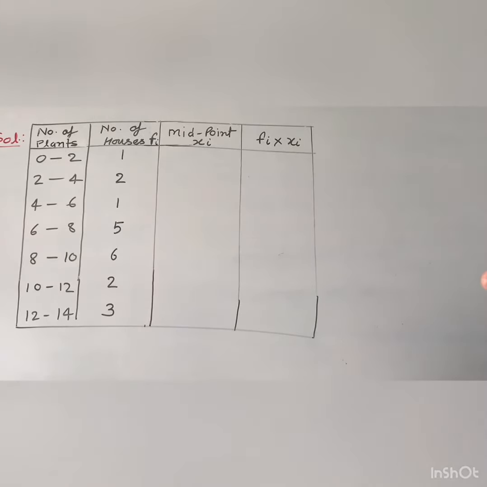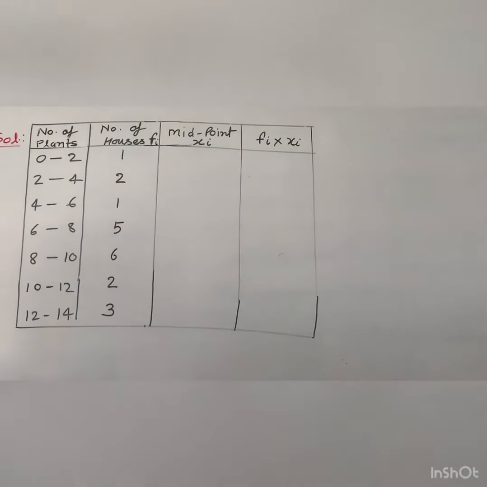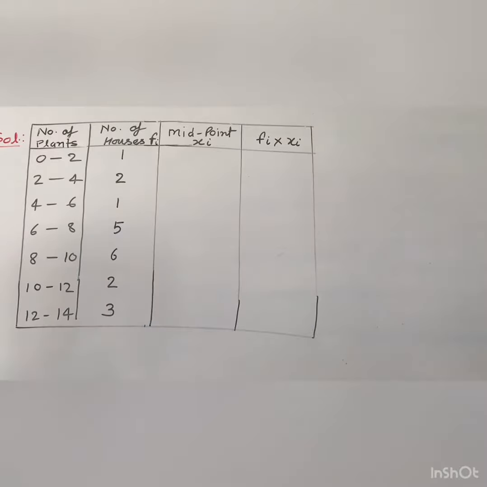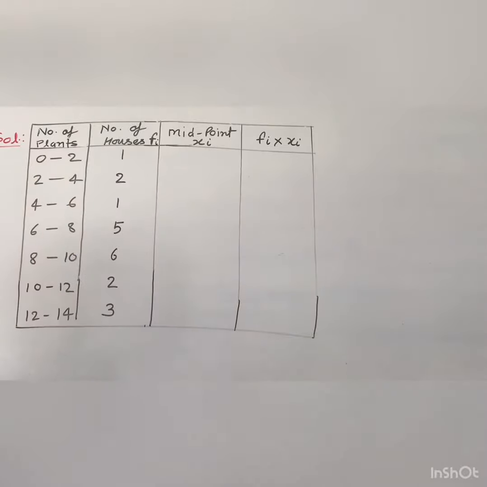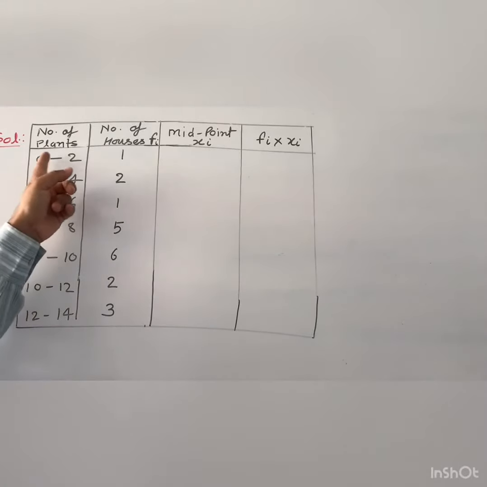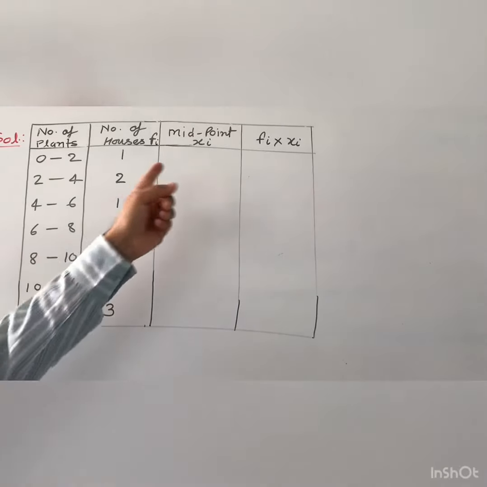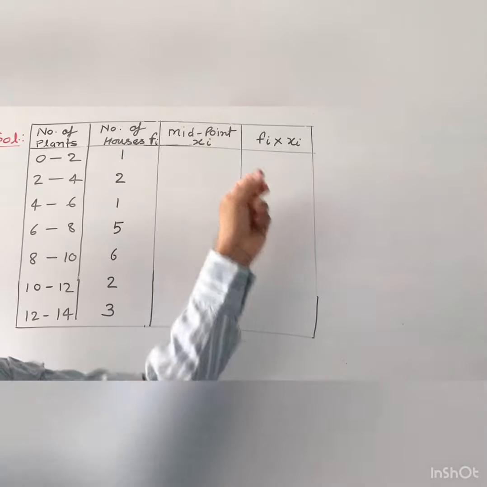As you see, that is number of plants, number of houses, and midpoint. This midpoint is also known as class mark, and the formula of class mark is upper limit plus lower limit divided by 2. Otherwise, lower limit plus upper limit divided by 2. That is also known as midpoint, and this midpoint is known as the value of x. Since we will find the value for all class intervals, it is denoted by xi.